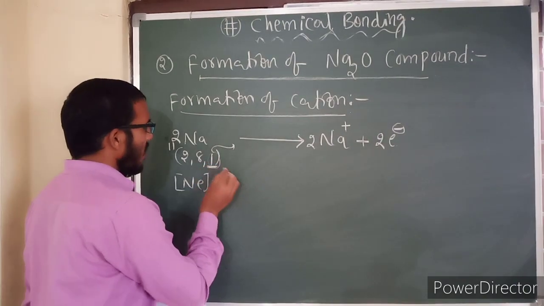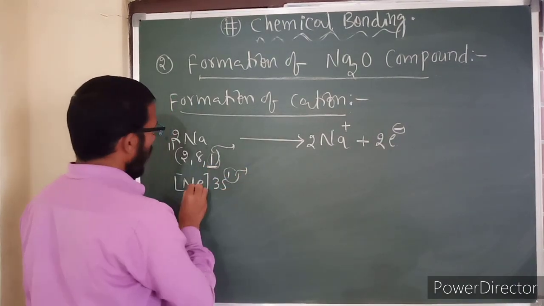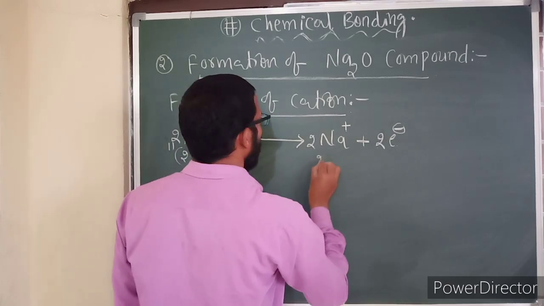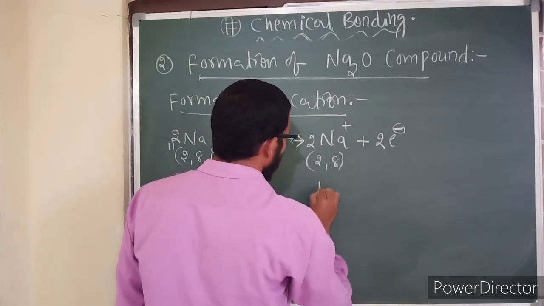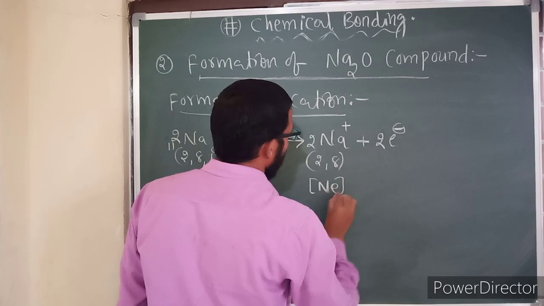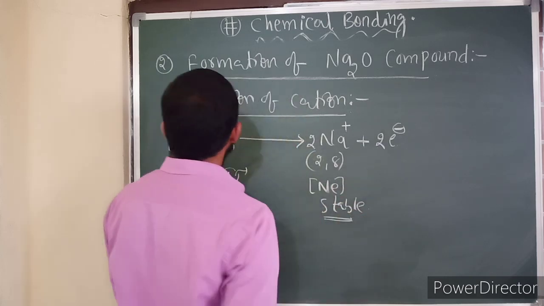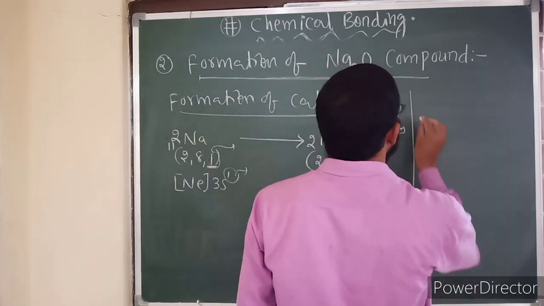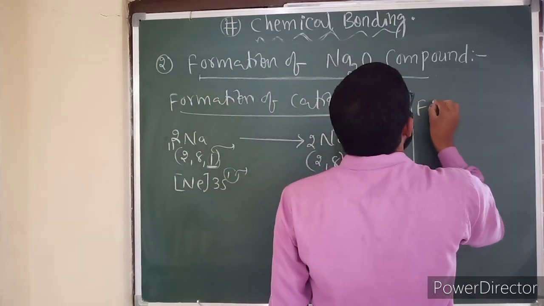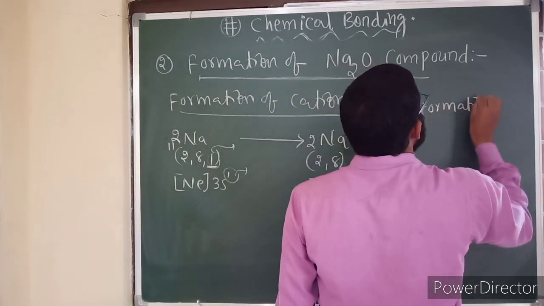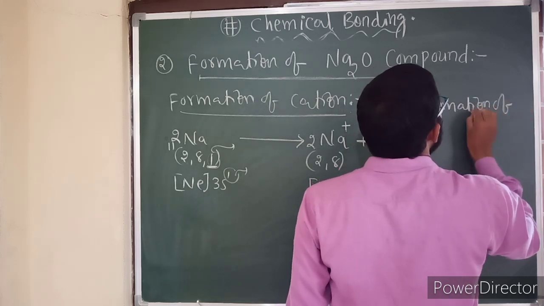So this is also the valence shell. Therefore it turns into 2, 8. 2, 8 is nothing but neon. Therefore it becomes stable. Now, let us talk about formation of anion.